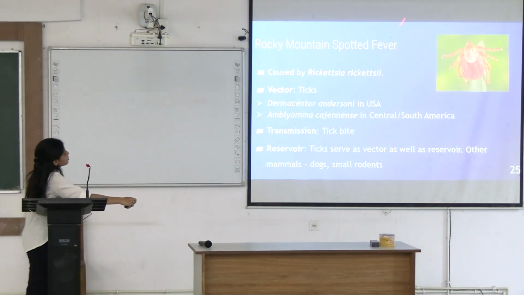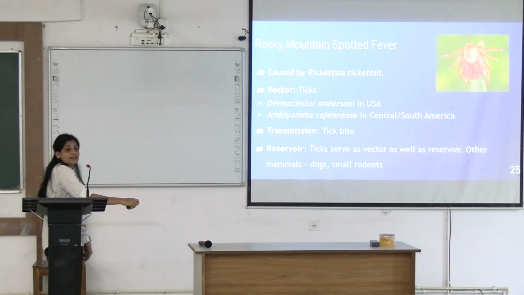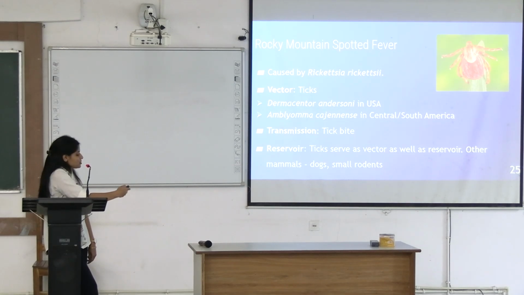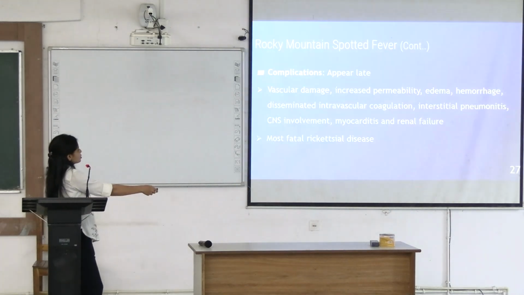Coming to Rocky Mountain spotted fever, it is caused by Rickettsia rickettsii. What is the vector? This is tick. It can transmit the disease through the tick bite. Here the bite is happening. Till now we were seeing that they were dealing with only the droppings of flea and louse. Here this tick is biting the human, and that's how it is transferring the Rickettsia rickettsii.